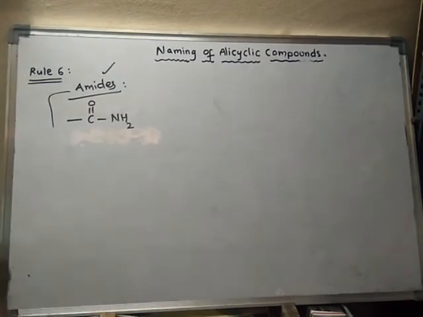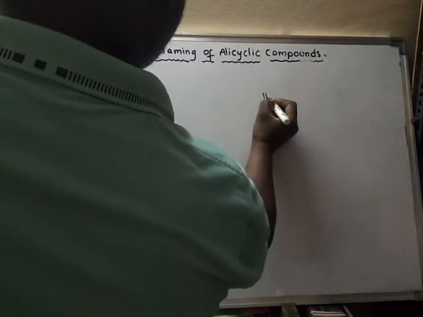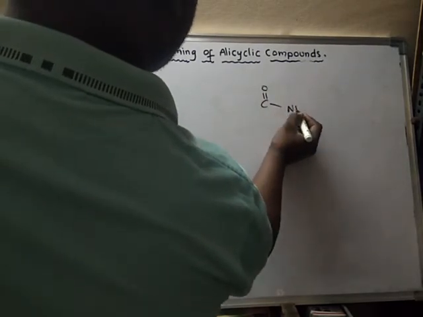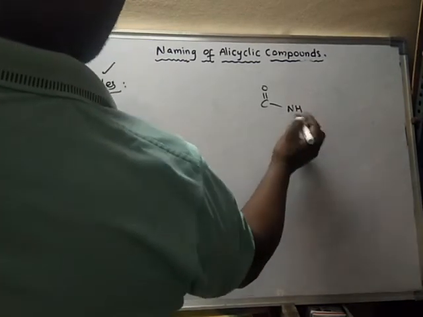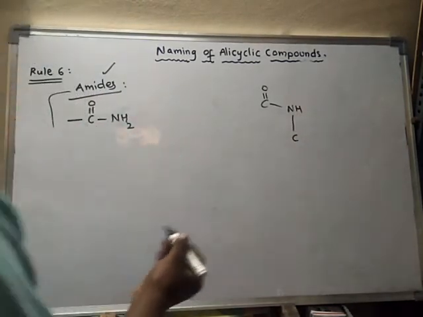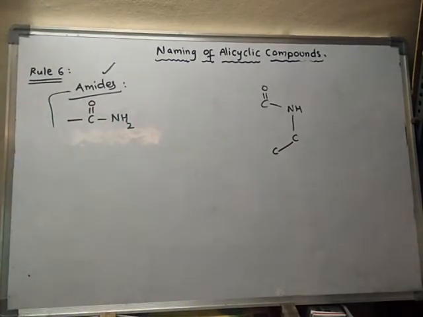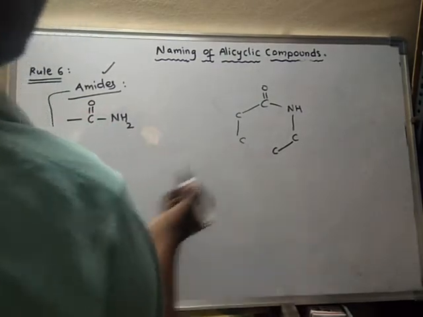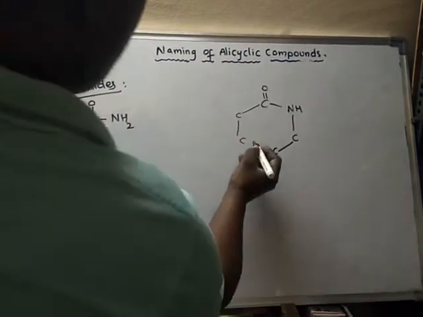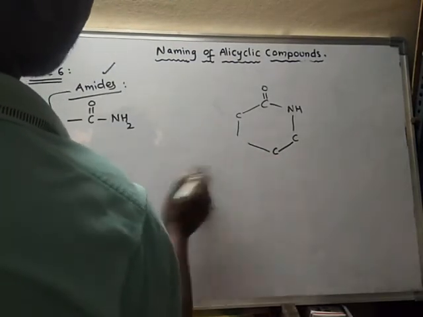Suppose it is like this, amide CONH2. See here, one hydrogen is replaced by a chain of carbons like this. Now this carbon is attached to carbons like this. Suppose these two join to form a ring-like structure.